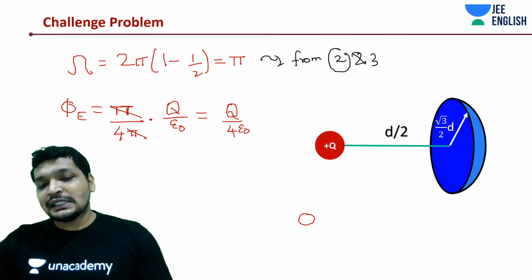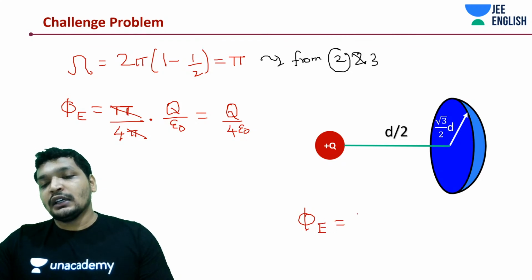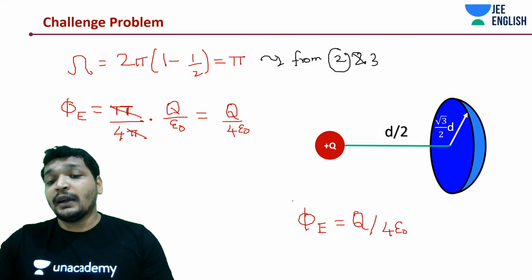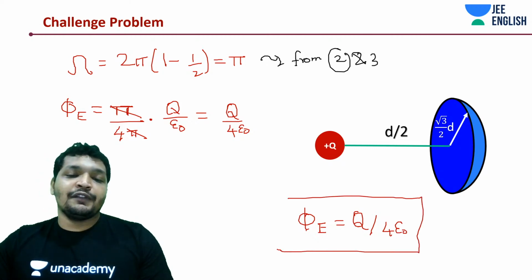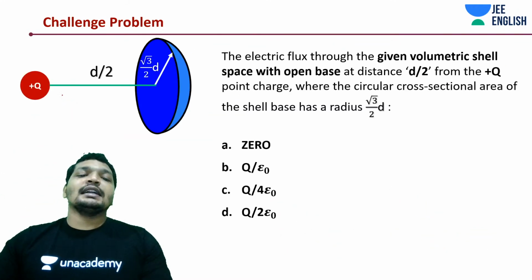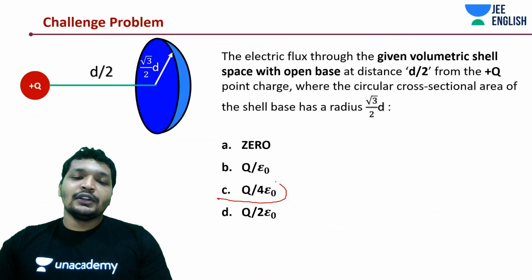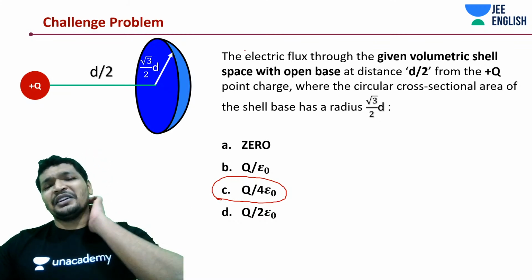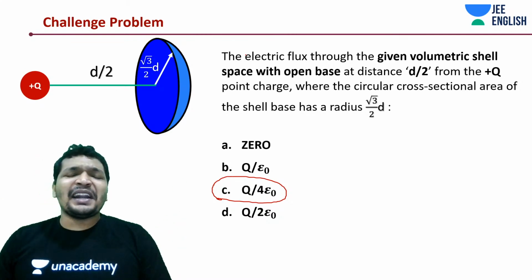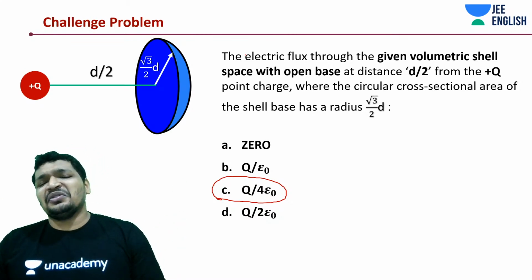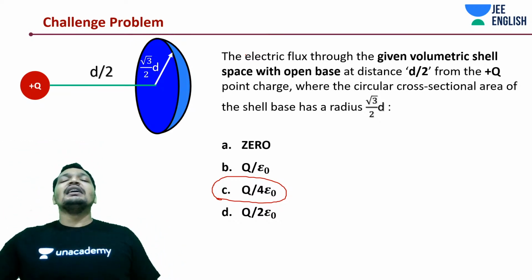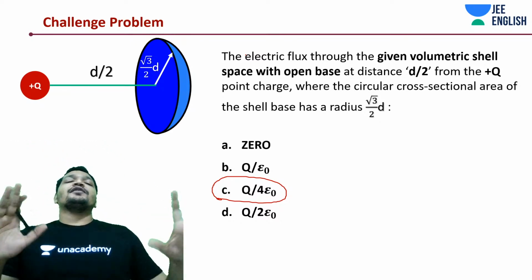What is flux? Flux is plus Q by epsilon naught, and for minus Q it would be minus. There's a difference between negative flux and positive flux. That is it, guys. Simply do this. You can calculate the angle and do the flux, but it is tiring, time-taking, etc. Rather imagine this to be a part of the sphere.